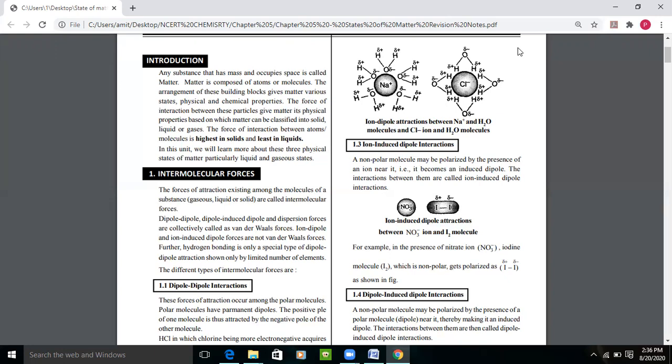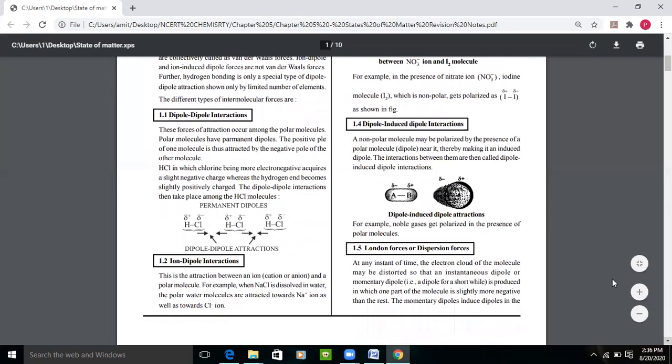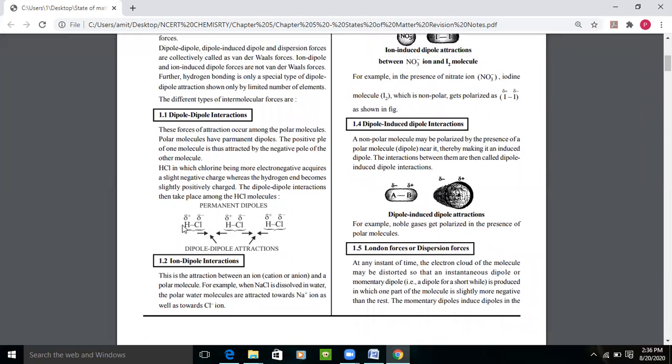Let's talk about the first force of attraction, that is dipole-dipole. What do you mean by dipole? A dipole is that which has two poles, positive and negative. We know that H2O is dipolar, hydrogen is positive and oxygen is negative. How do these dipoles form? One element is donating an electron, and the element which is donating is positive, and the element which is accepting that electron is negative.